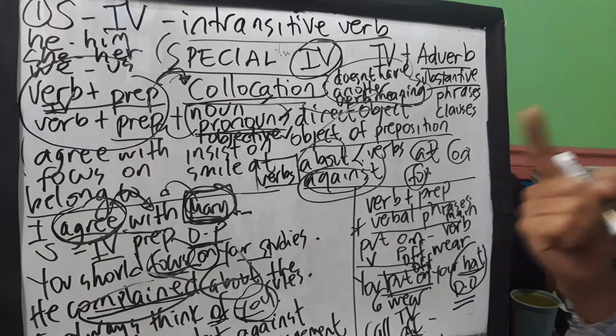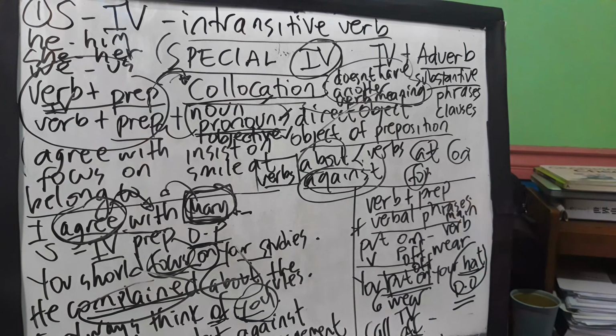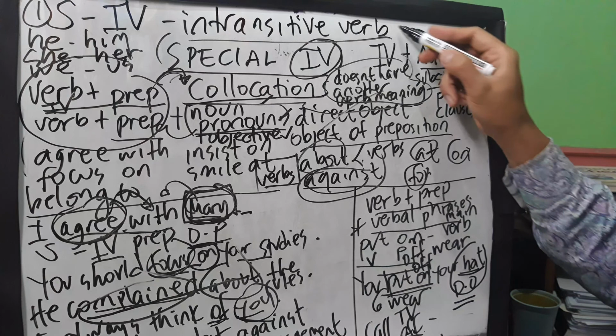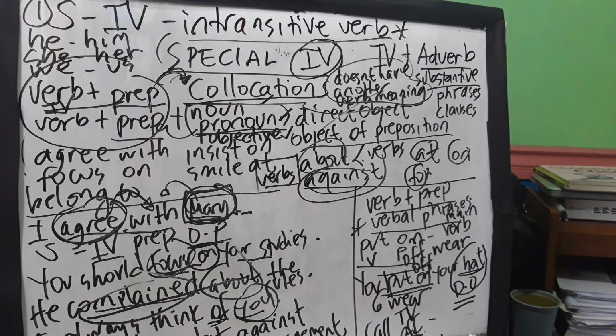Just one sentence pattern alone, guys, we already have a lot of rules to consider. How much more with the other rules? So we will also study in detail like what we have done with the intransitive verb.